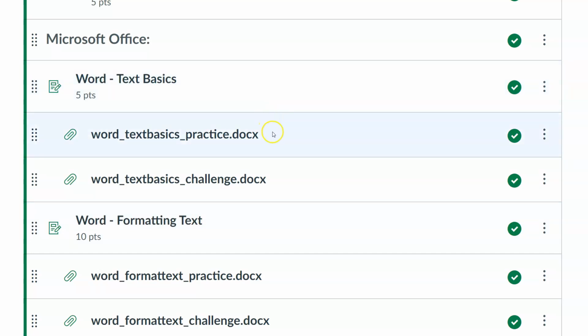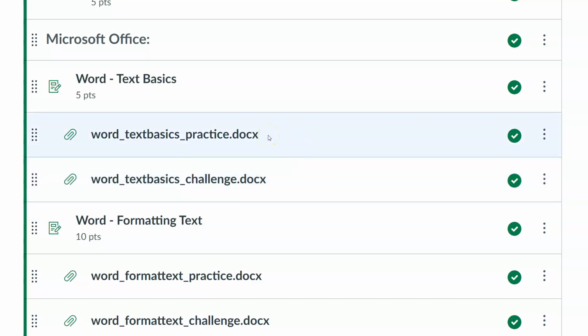You'll notice underneath each one of these, you have a practice file for the text basics. I'll have the name here for each one of these. So the practice file, and then the challenge file. The practice file works along with the tutorial and the videos from in here. Okay. The challenge file, at the very bottom of these, you'll see this thing that says challenge, and it'll give you some steps and then what the solution should look like. That is when you'll use this file.